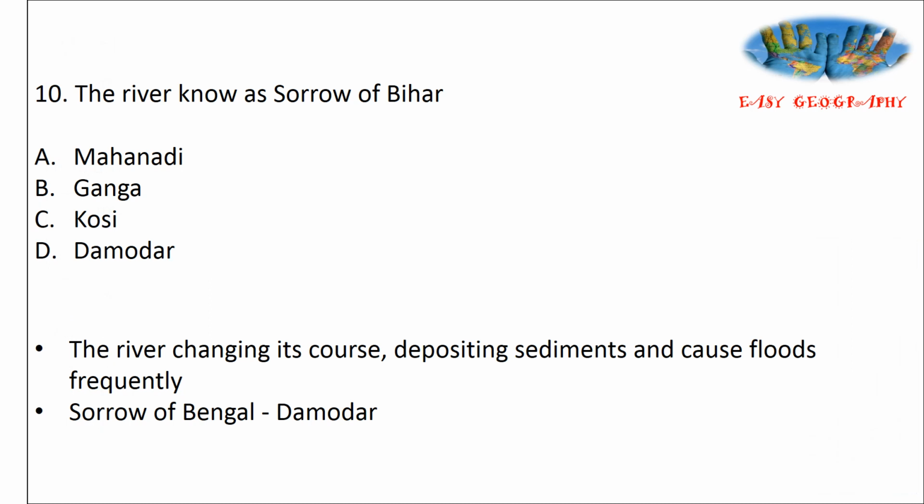Next one. The river known as Sorrow of Bihar. Options Mahanadi, Ganga, Kosi and Damodar. It's a direct question. Sorrow of Bihar, it is Kosi. Option C. Kosi is the Sorrow of Bihar. The Damodar river is known as Sorrow of Bengal. These rivers are known as Sorrow because they cause floods frequently. Because the river changes its course and deposits more sediments, it leads to floods.